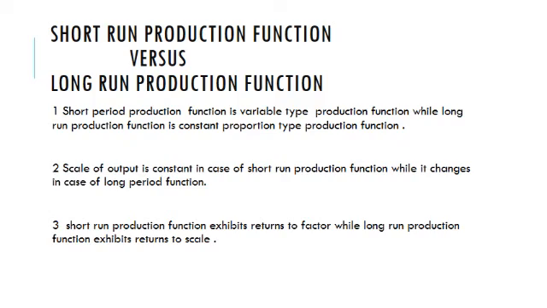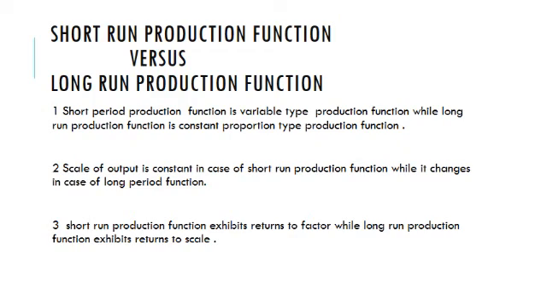So there are three important differences between short run production function and long run production function. Short run production function is variable proportion type production function, while long run production function is constant proportion type production function.